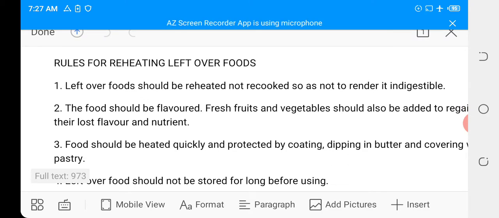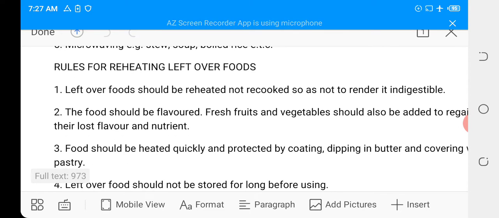1. Leftover food should be reheated, not recooked, so as not to render it indigestible. These are some of the rules for reheating it. Leftover food should only be reheated and not recooked, just so as not to render it indigestible. When you recook it, you find out that the level of digestibility is very low, or it is not able to get digested in the body.